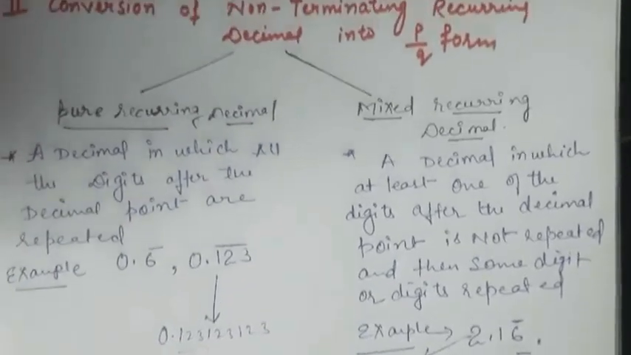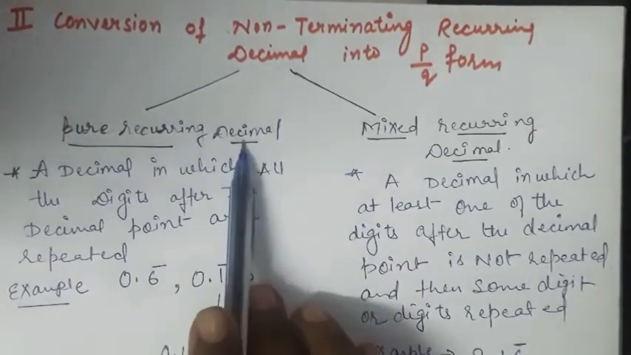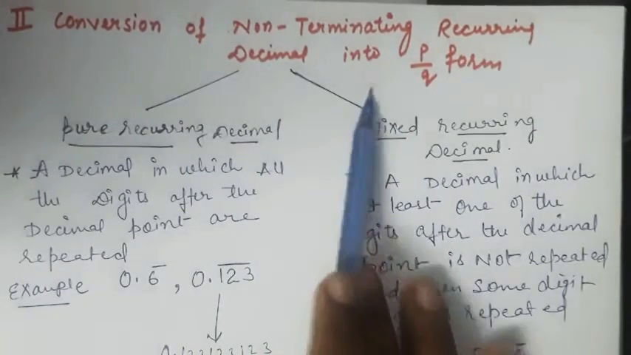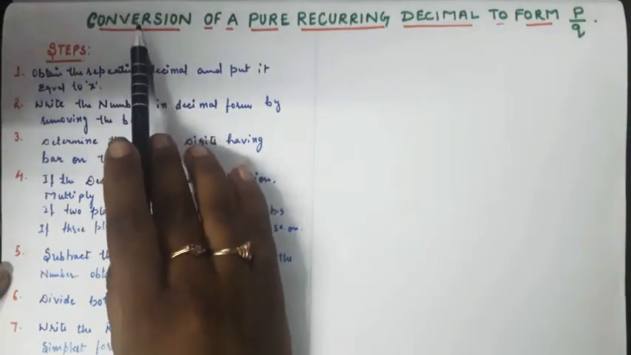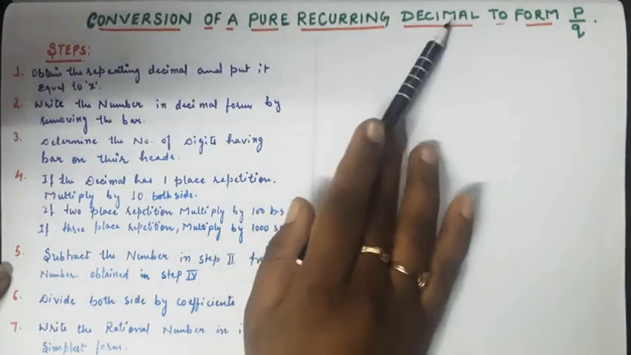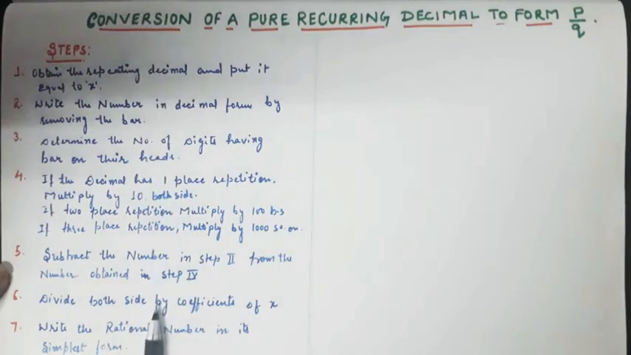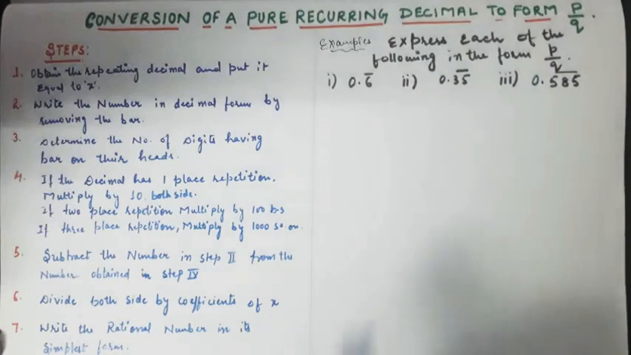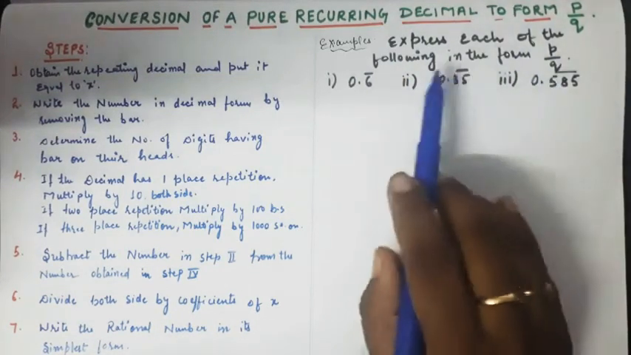Now let's proceed to convert a non-terminating decimal of pure recurring decimal type into the form P by Q. To understand the procedure to convert a pure recurring decimal to the form P by Q, we need to follow these steps. I will explain these steps by taking illustrative examples. Here I have taken one example: express each of the following in terms of P by Q. I have taken 3 examples for you to solve.